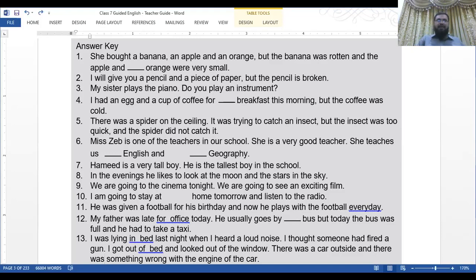So you have to be very attentive in listening. While I'm reading, you will do it in the book. Most of them are done on the screen. You can see these 13 sentences. Only a few blanks remain, like in the second line of the first sentence, you can see a dash. When I read it, I will say it, and you will write it in your book, and afterwards you will do it.